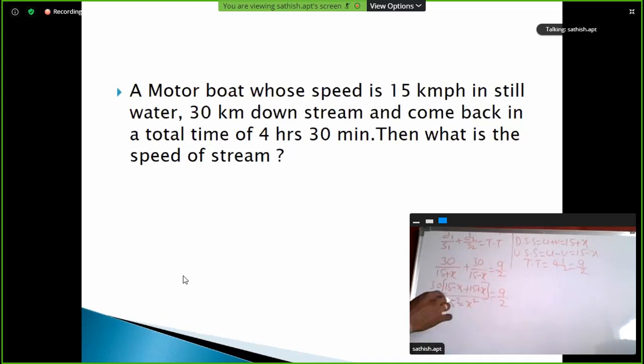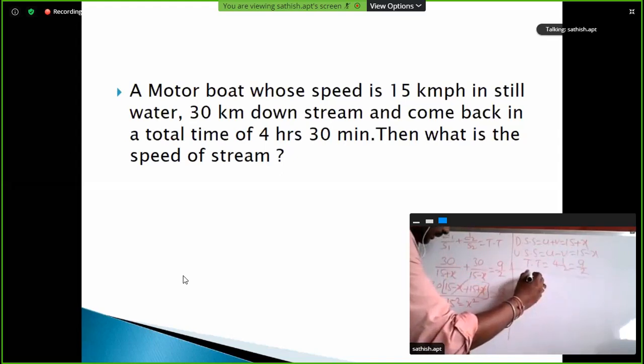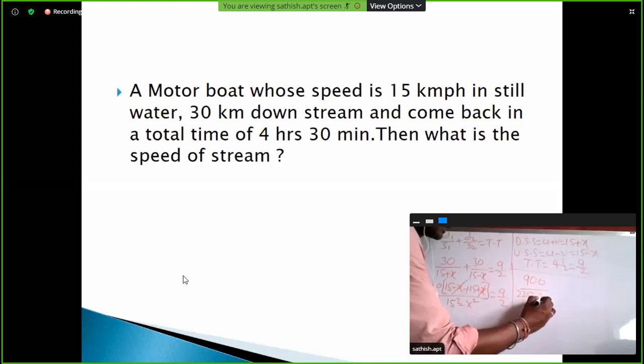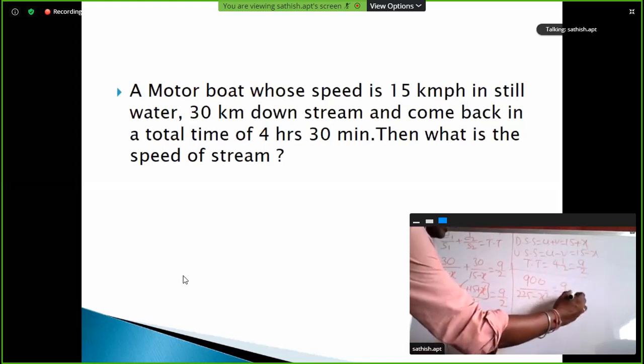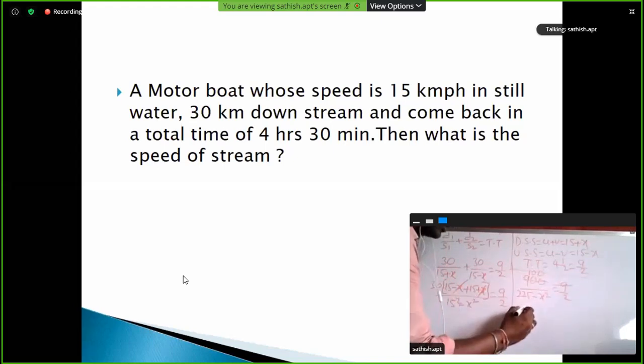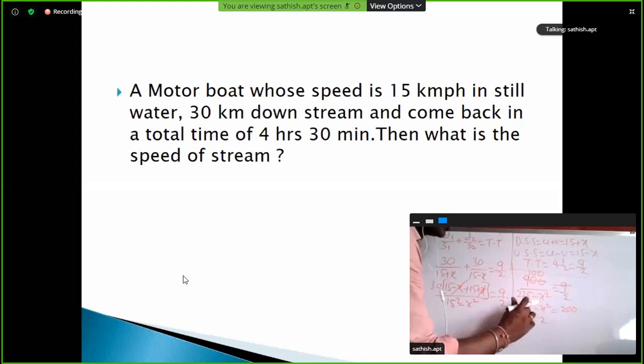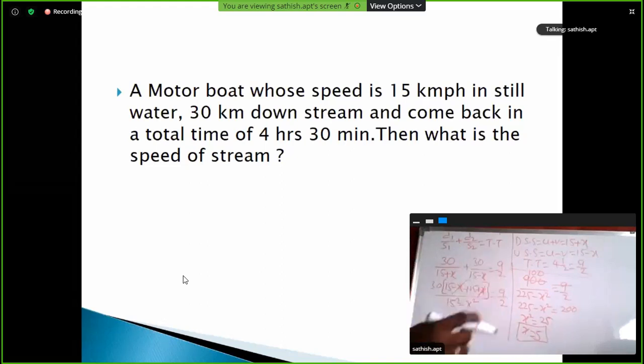So plus X and minus X cancel. 15 plus 15 is 30. So 30 into 30 is 900, divided by 225 minus X square, is equal to 9 by 2. So 9 ones are 900, so 225 minus X square is equal to 200. So X square is equal to 225 minus 200, which is 25. So X is equal to 5. Very good. Answer 5 is correct.